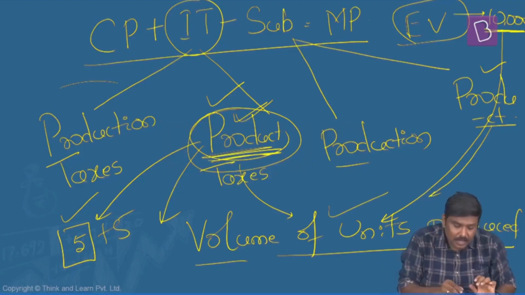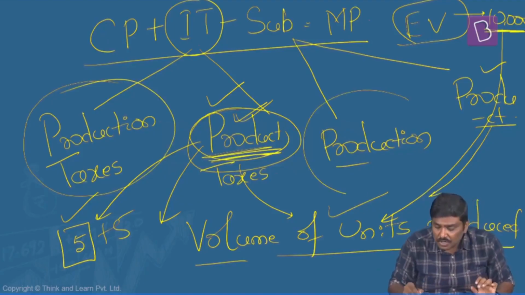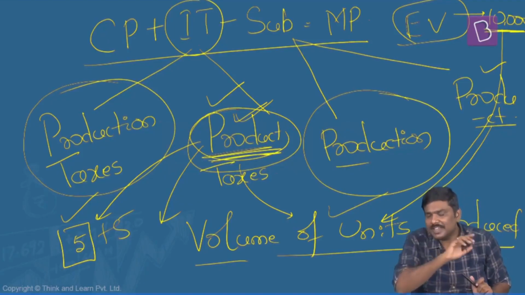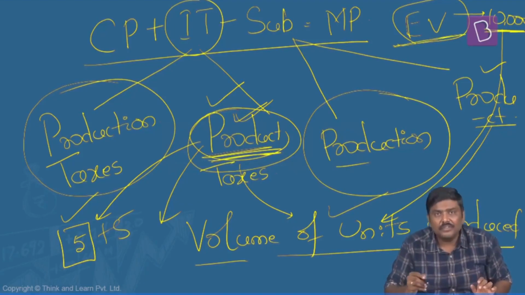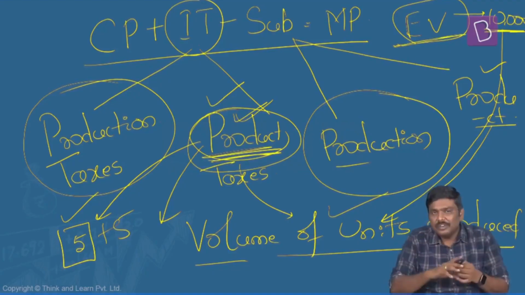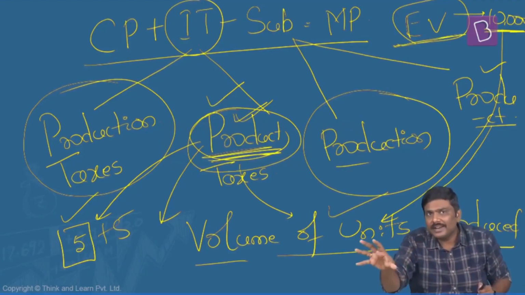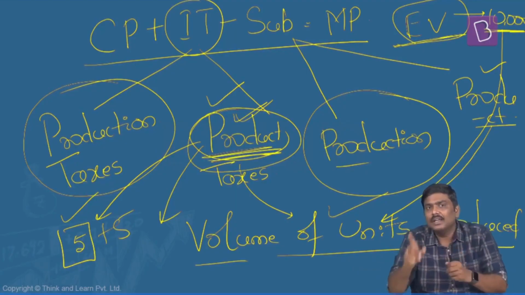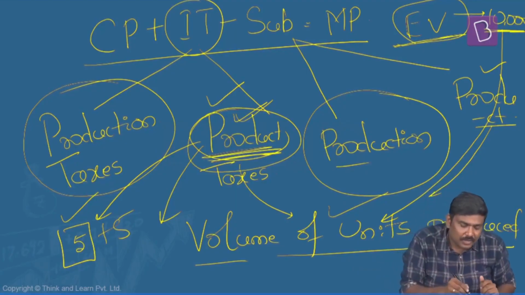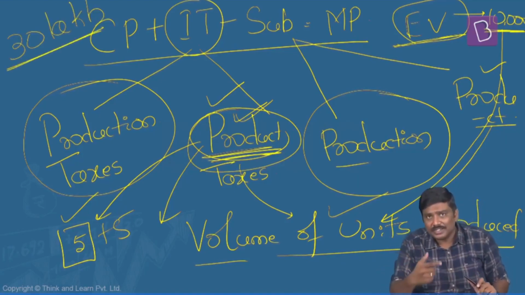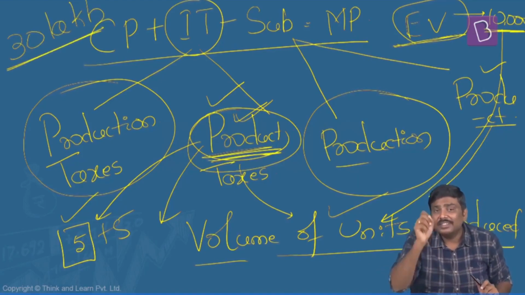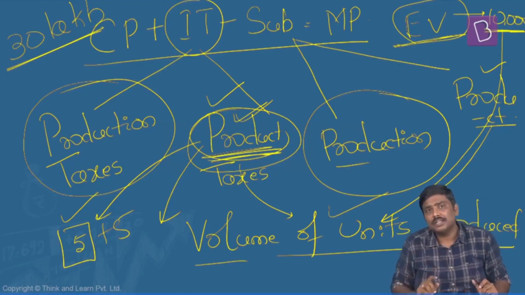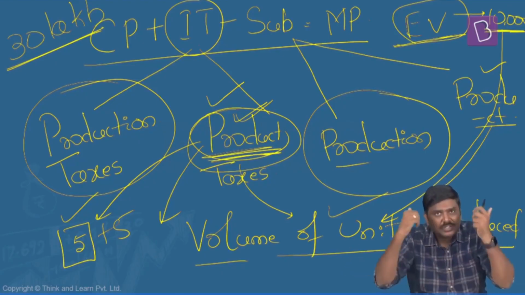Whereas on the other hand, production taxes, production subsidies. Let me continue with the same example. You are the manufacturer of electric vehicles. Now, even before you set up this particular electric vehicle plant, you are about to set up this particular plant. Government will tell you, I will give you 30 lakh rupees subsidy. So, have a look at this. Government is telling you, I will give you 30 lakh rupees worth of subsidy so that you can set up the manufacturing facility.